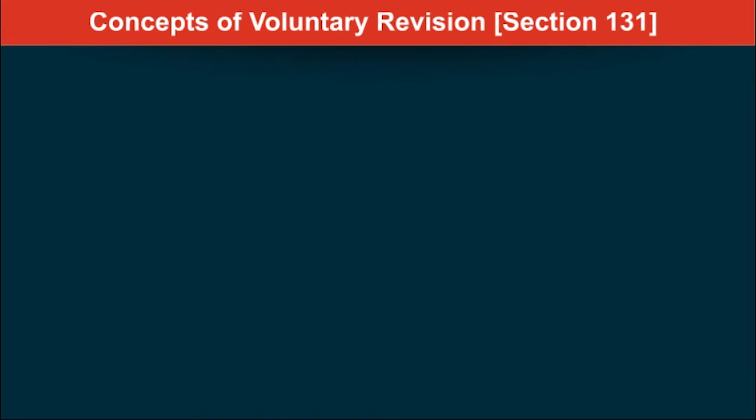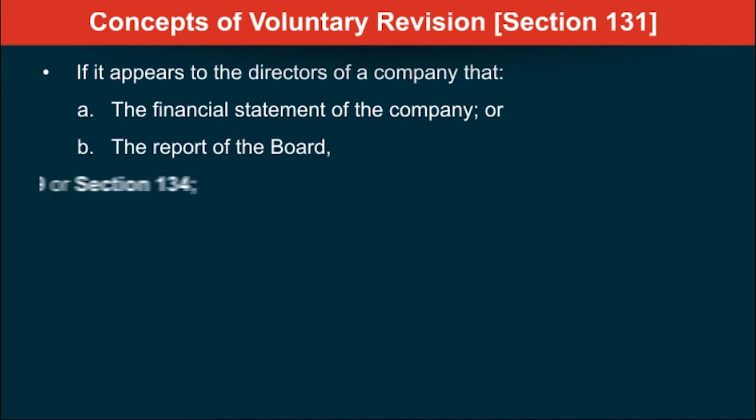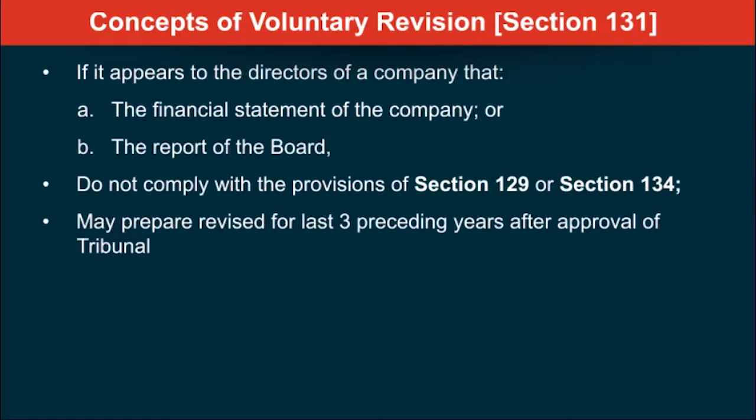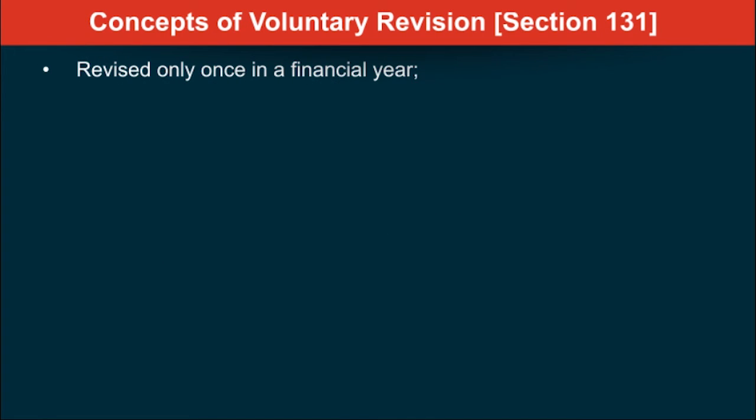The next logical question therefore is, okay, compulsorily you may be ordered to revise, but can I do so voluntarily? The answer is yes. Under section 131 it says, if it appears to the directors that the financial statements or the report of the board of directors do not comply with the provisions of the Companies Act, section 129 or section 134, then they may prepare revised statements for the last 3 preceding years after approval of the tribunal. A copy of the tribunal's order has to be filed with the ROC and the tribunal has to also give notice to the central government and IT and take into account whatever representations come from them. This will be allowed to be revised only once in a financial year.